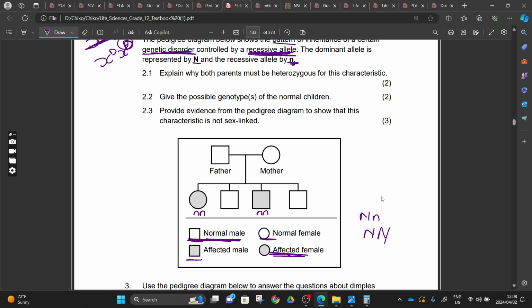From there, we know that one of them gets one N from the mother and one N from the father.